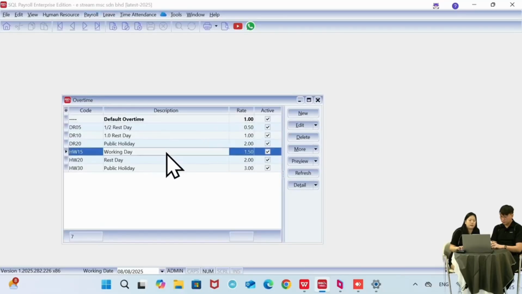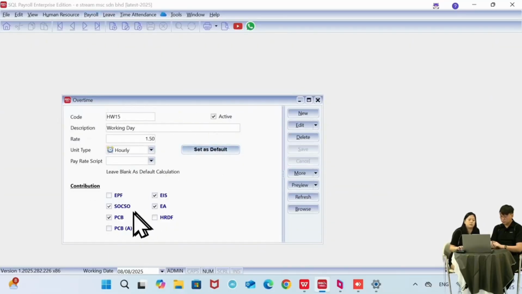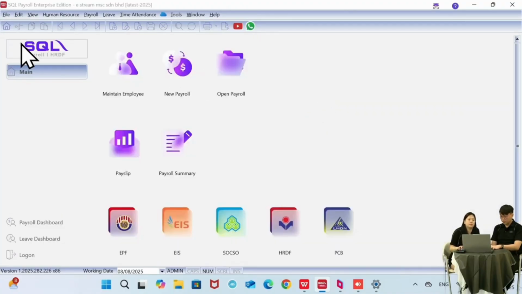Okay, overtime, I just click on any of it, then you can see overtime is not entitled to EPF and HRDF. I can click on the new also. Click on the new. Overtime is not entitled to EPF and HRDF, so by default, this one is unticked for you. So not to worry if your contribution is correct or not, because the system already does it for you.